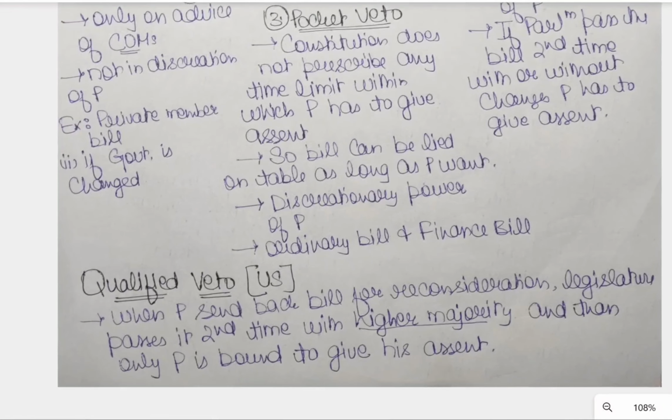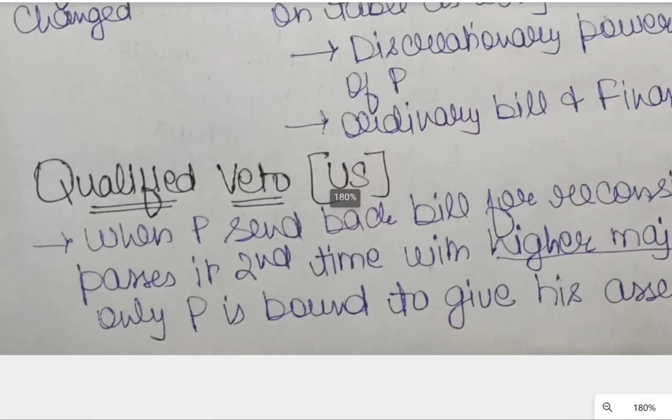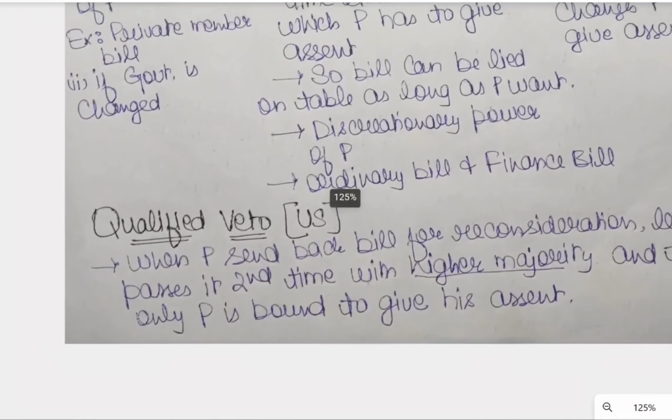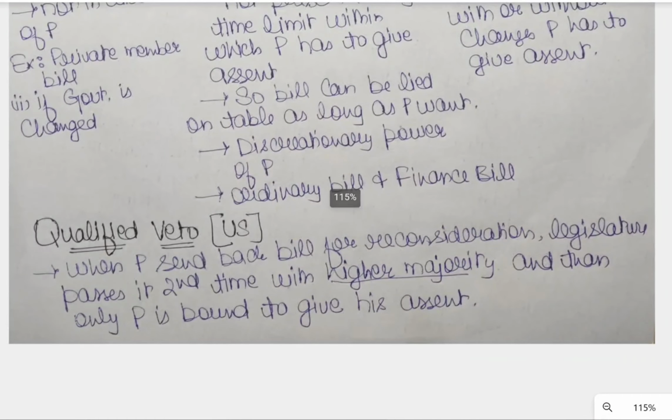Now there is a fourth one, the qualified veto. It is not part of the Indian model. When the President sends a bill back for reconsideration, in a qualified veto, the legislature has to pass it again for the second time with a higher majority than the previous one.